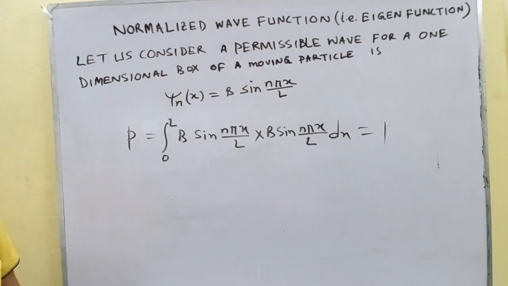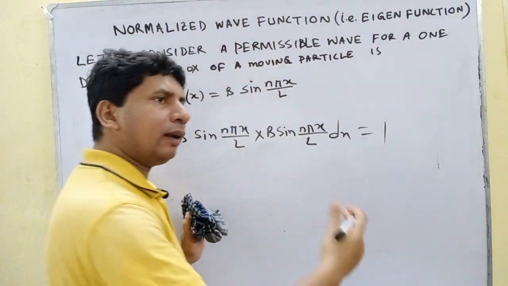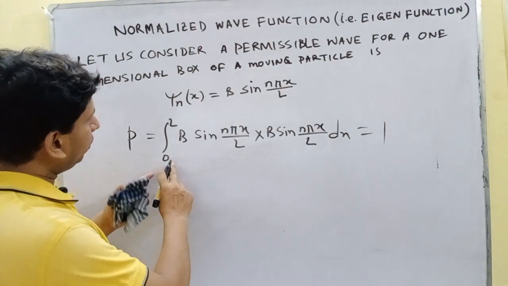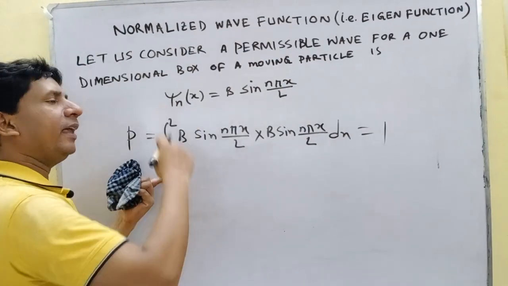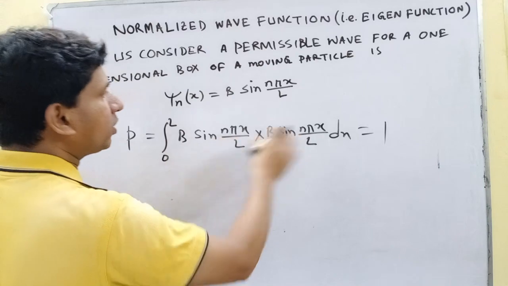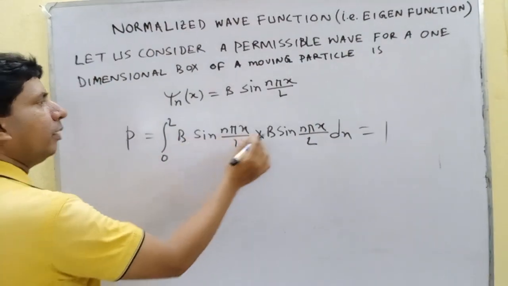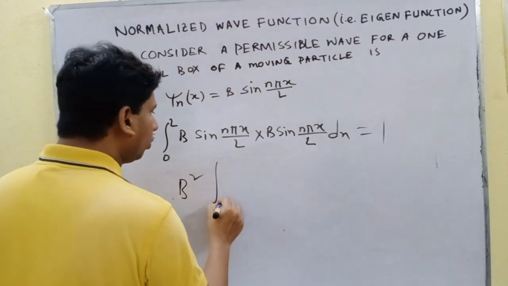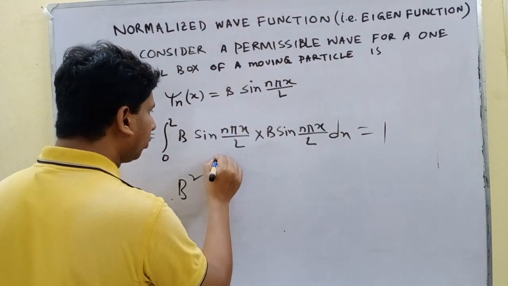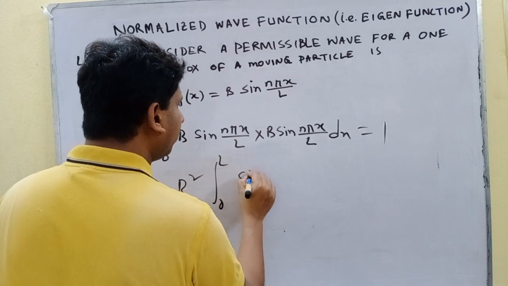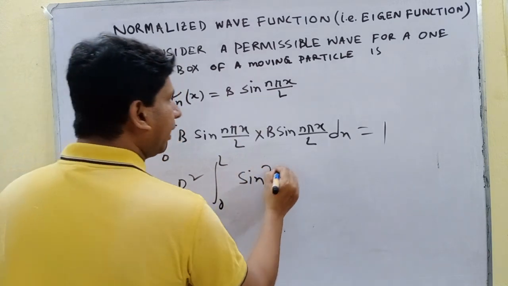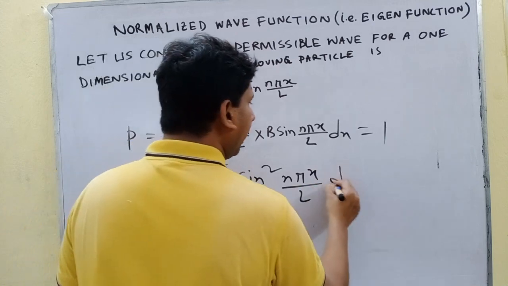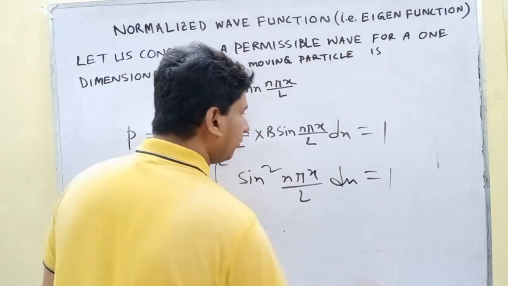For maximum probability it will be 1 because we are calculating the whole probability, and the box length is 0 to L, so the total probability must be equal to 1. Then B into B, that is B square, integral 0 to L of sine square n pi x by L dx equals 1.